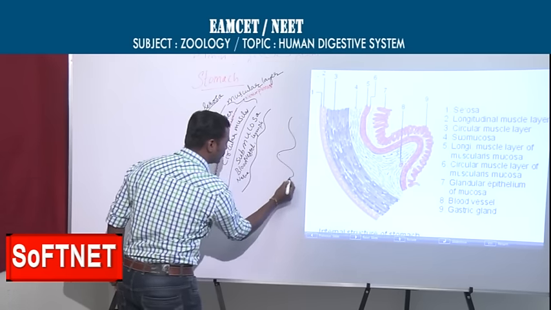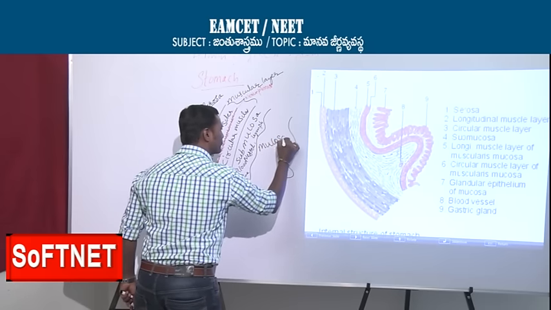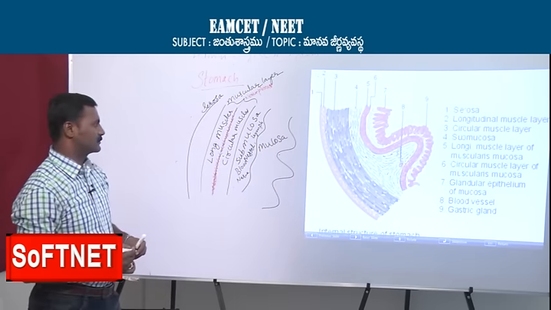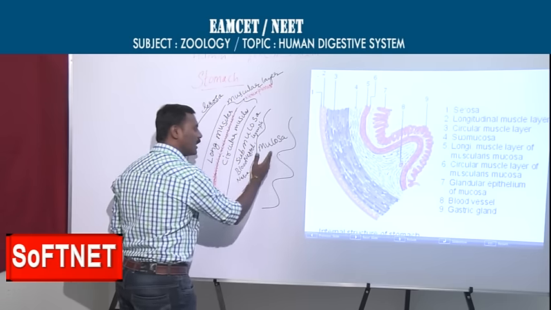This is the layer called mucosa. Now we can see the submucosa and mucosa.